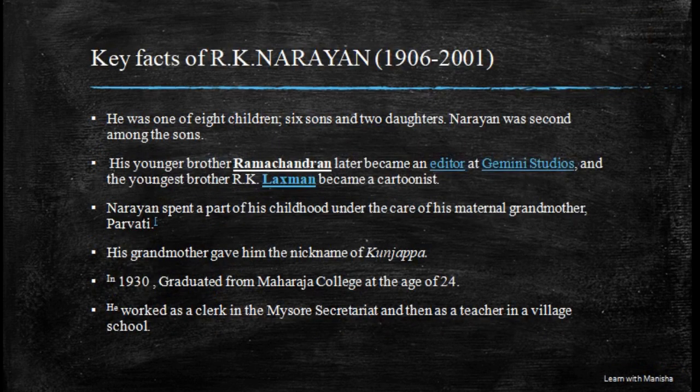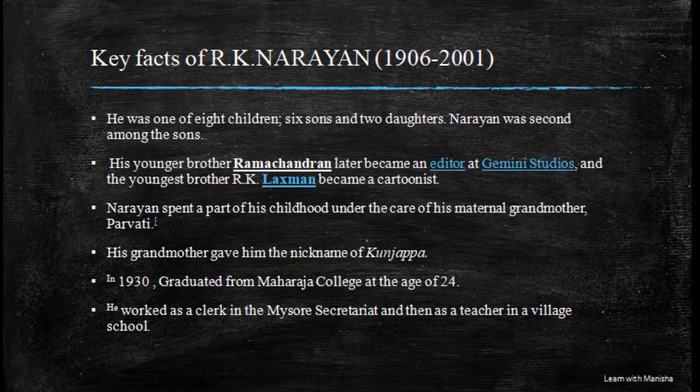Okay, moving to the next slide, there are more key facts about R.K. Narayan. He was one of 8 children, 6 sons and 2 daughters, and Narayan was the second among the sons. The next point is his younger brother Ramchandran later became an editor at Gemini Studios, and his youngest brother R.K. Lakshman is a very famous cartoonist. आपने सुना भी होगा R.K. Lakshman की दुनिया. He is a very famous cartoonist and the brother of R.K. Narayan.